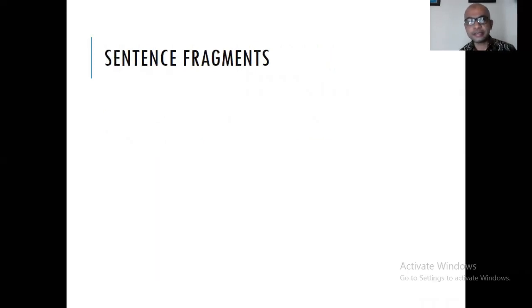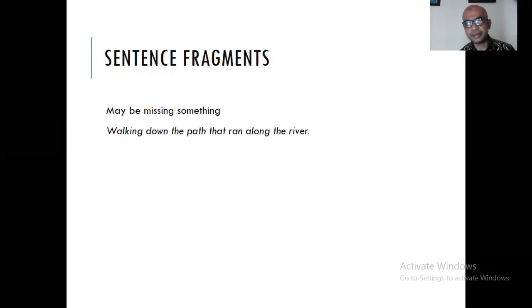Okay. Now let's see some examples of sentence fragments, a problem with a sentence which is too short, with no clear subject and no clear predicate. In other words, you may be missing something in the sentence. Look at this example, everyone. What do you think is missing in this sentence? "Walking down the path that ran along the river." What is missing there? Subject, sir. Subject? Yes, sir. How about if "walking down" becomes a subject?